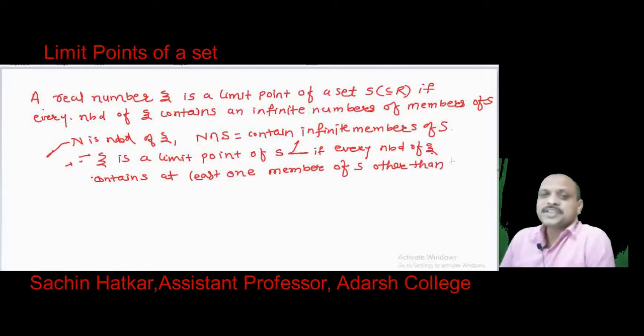These two definitions are equivalent. Xi is a limit point of a set S if every neighborhood of xi contains at least one member of S other than xi. In the first definition, the neighborhood contains an infinite number of members of S, and here at least one member other than xi; these two definitions are equivalent.